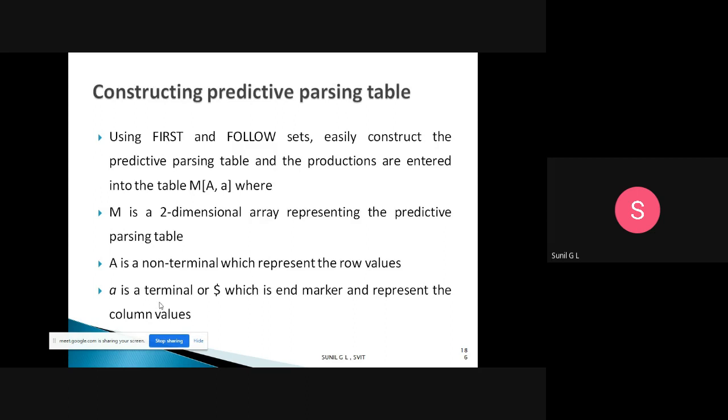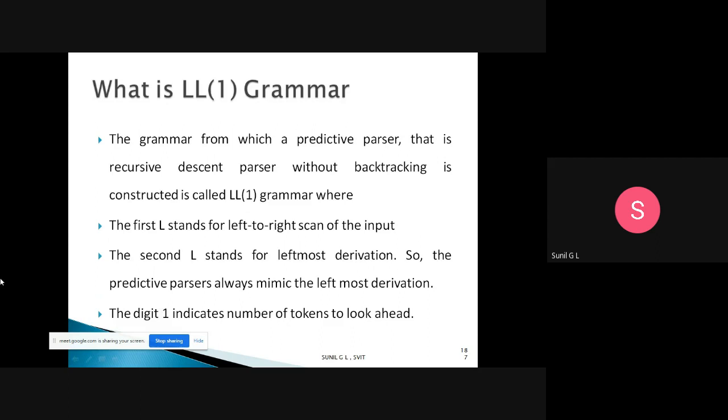Okay, so these are the steps to construct a predictive parsing table. They say we use an LL1 grammar. Then what do we mean by LL1 grammar? We already know about that, but I will revise it. The grammar from which a predictive parser, that is a recursive descent parser without backtracking, is constructed is called an LL1 grammar.